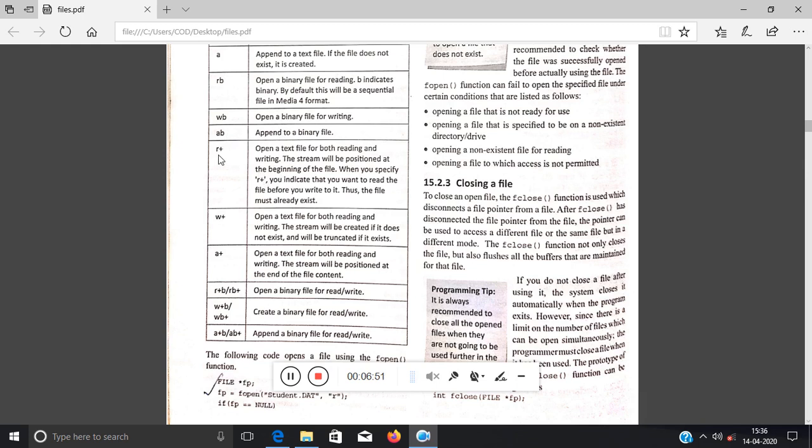Next is r plus. Now what is r plus? It opens the file both for reading and writing. Since you have specified r plus, it tells the compiler that you want to read the file first and then write. First reading, then writing. Obviously, if it is first for reading purpose, then the file pointer should point to the beginning of the file, right? If it is not, then obviously you can't read. That's why it is said the stream will be positioned at the beginning of the file. r plus means reading and writing both. First read, then write. Pointer should be at the beginning of the file.